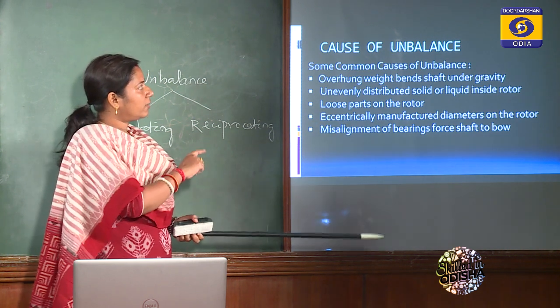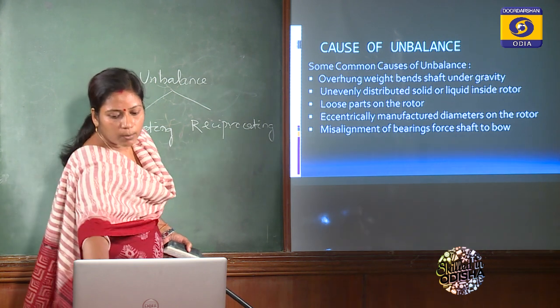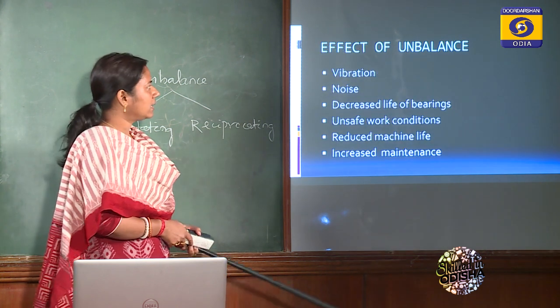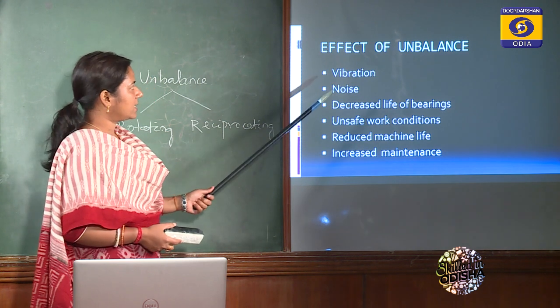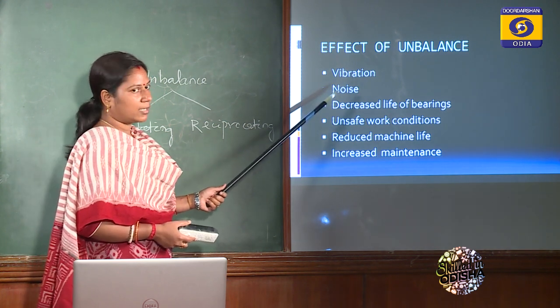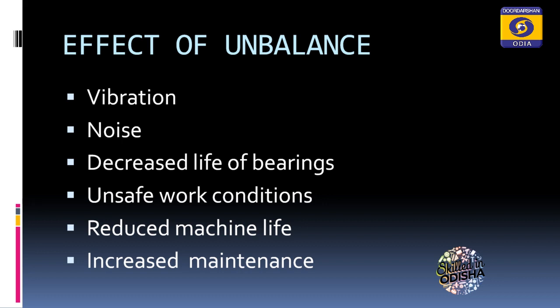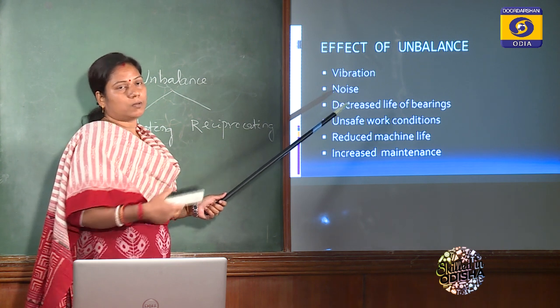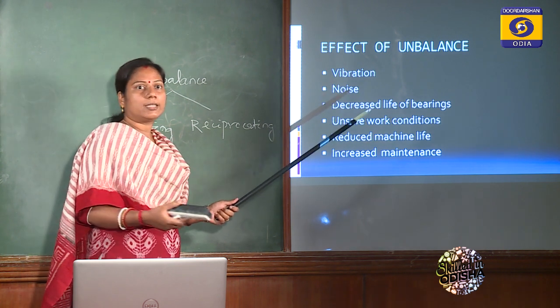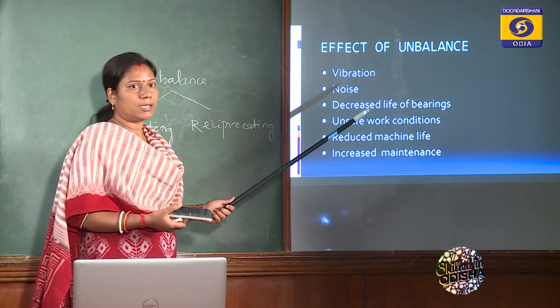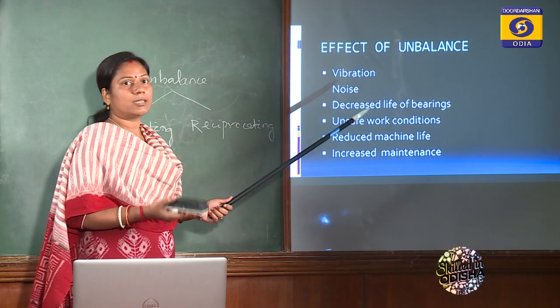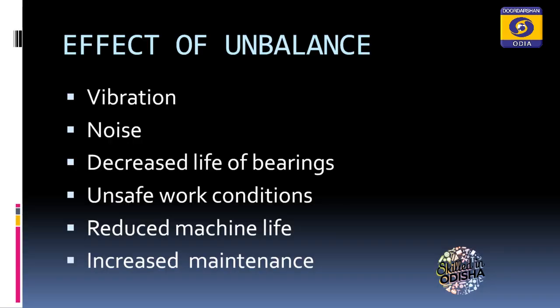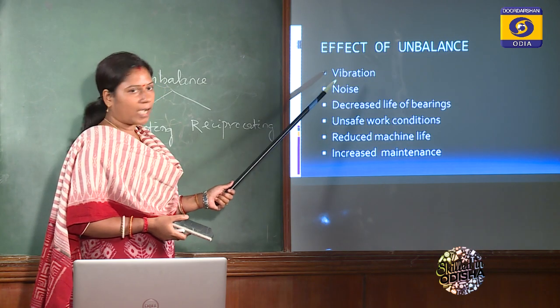And due to the different causes of unbalancing, what will be the effects? Now you can see, due to this unbalancing, there will be vibration, and this vibration will create noise, and due to that noise, some people who are working near the machine or with the machine will be affected. That means the working condition will be affected, or that will create an unsafe working condition for the workers. As well as there will be vibration.